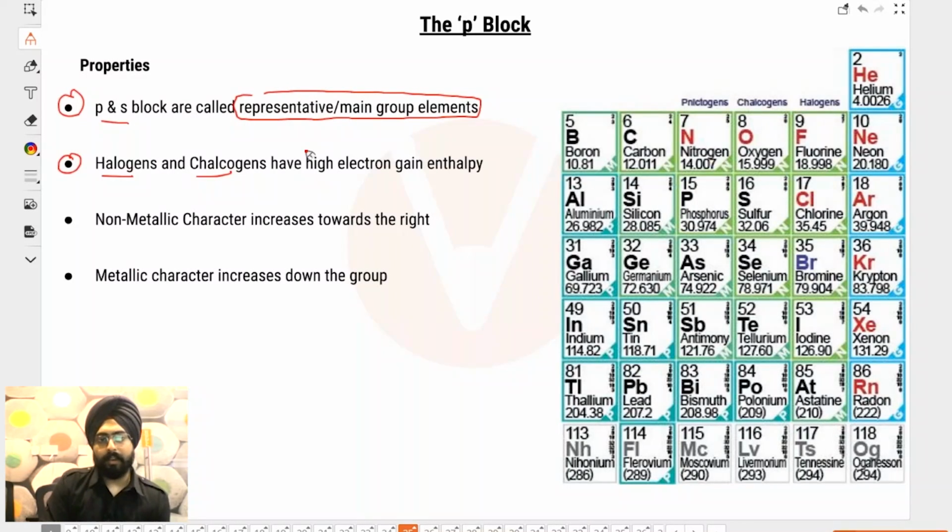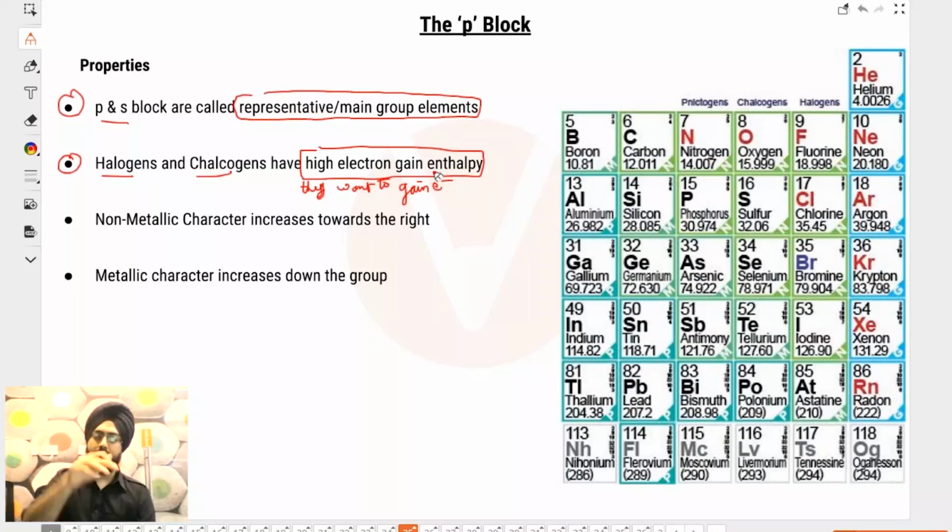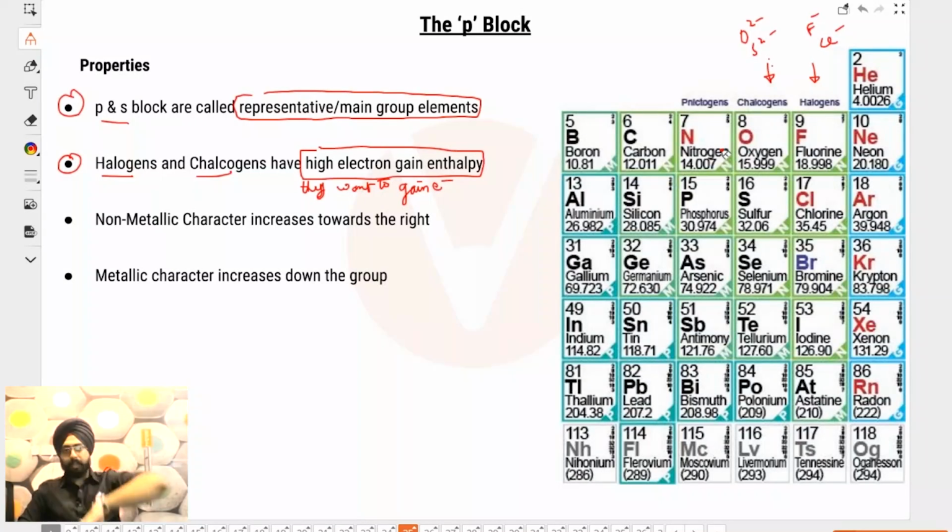Halogens and chalcogens have high electron gain enthalpy, which means they want to gain electrons. We'll see the definition of electron gain enthalpy in the subsequent classes. But the point is that halogens and chalcogens want to gain electrons. I'm sure you've seen that oxygen exists in O2 negative state, fluorine F negative, Cl negative, S2 negative, and so on and so forth. These want to gain electrons in order to complete their noble gas configuration. So they have high electron gain enthalpy, and when they gain electrons, they become very stable.